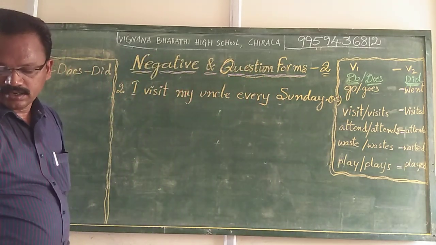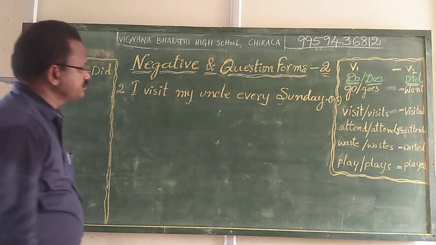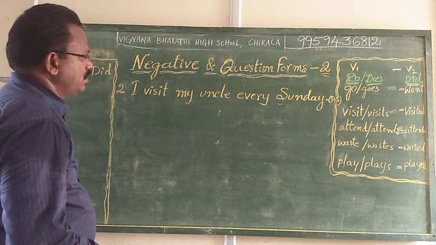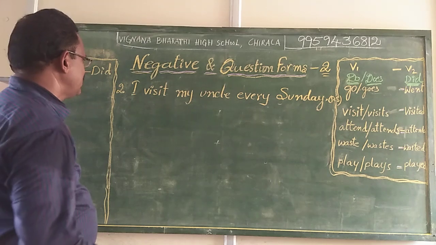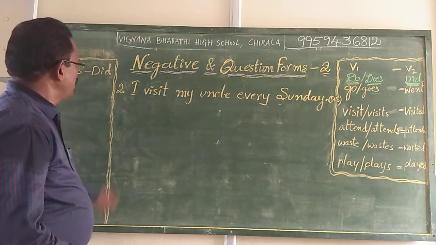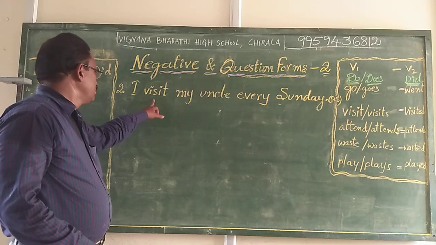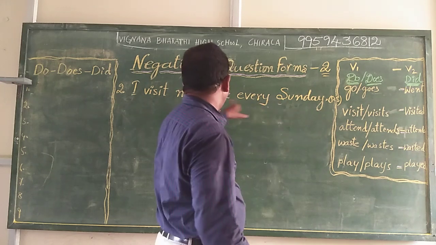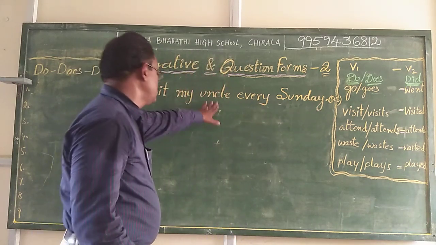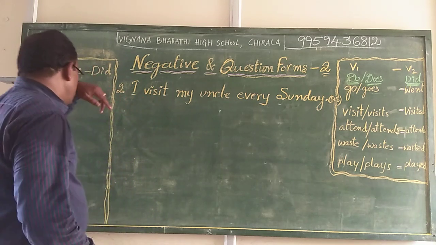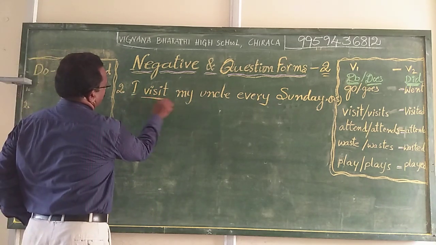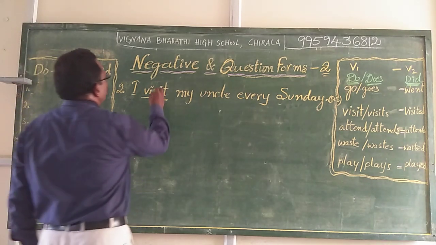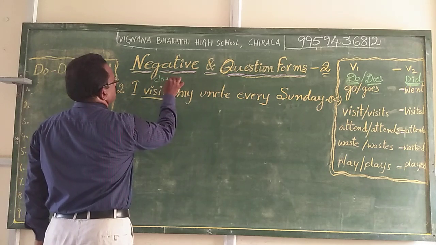Here we should find the most important part to make such changes, which is the verb. I visit, action word, my uncle every Sunday. Usually, every Sunday, uncle, these are all nouns and pronouns. Here this is subject. Visit, action word, this is verb. So we can split this verb visit into do plus visit.